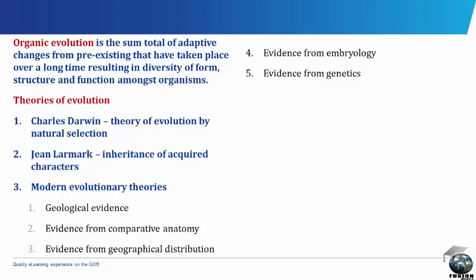Jean Lamarck, from 1744 to 1829. He was more concerned with the inheritance of acquired characters. For example, he postulated that the long neck of the giraffe evolved because the shorter-necked ancestors stretched upwards for food, thus lengthening their necks. This theory was superseded by Darwin's.